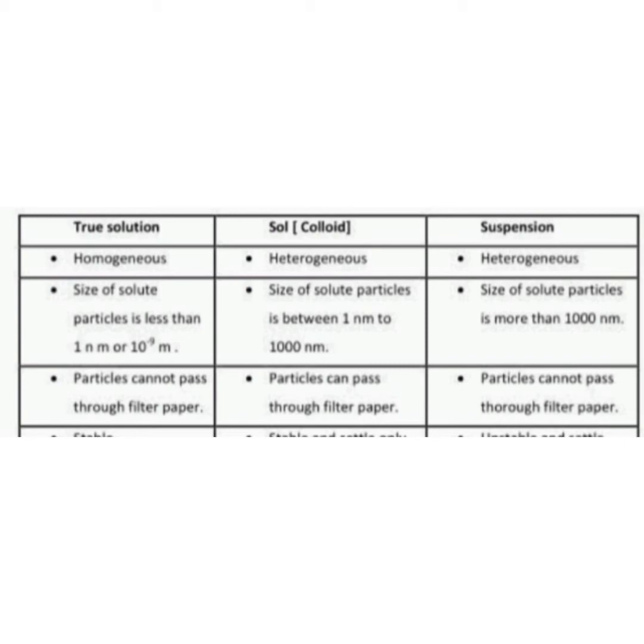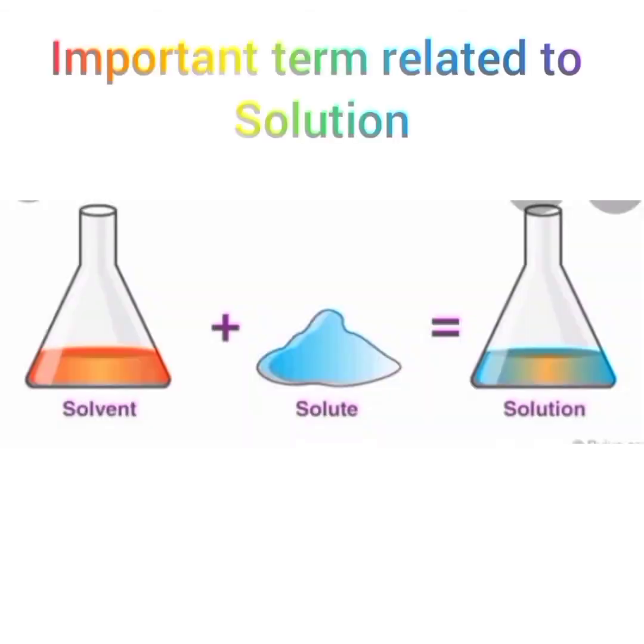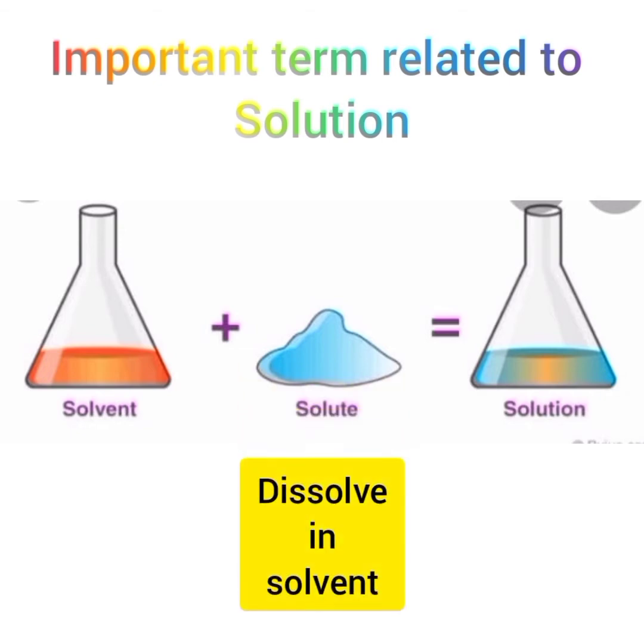Let us discuss some important terms related to solutions. Basically, a solution has two main components, solvent and solute. Solvent is the substance in which solute dissolves to produce a homogeneous mixture, whereas solute is the substance that dissolves in the solvent to produce a homogeneous mixture.